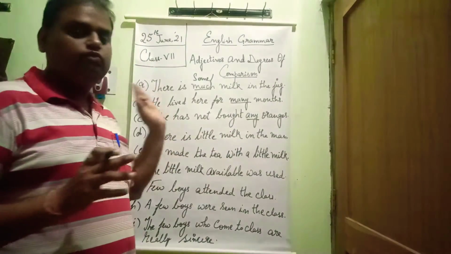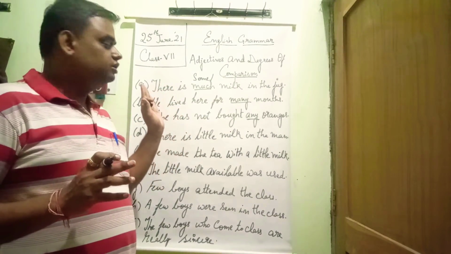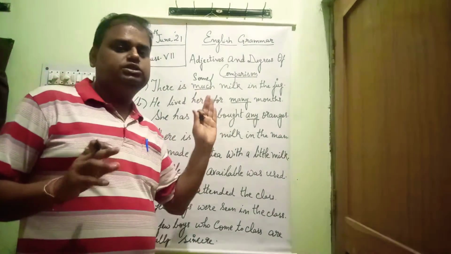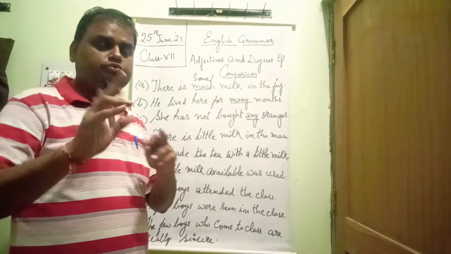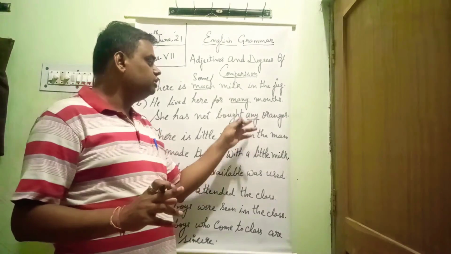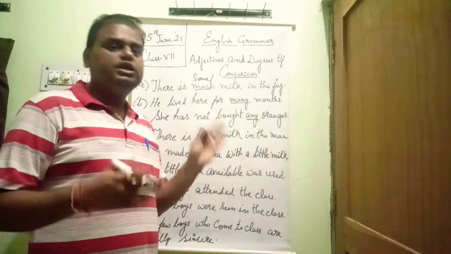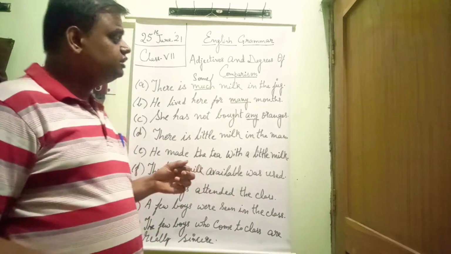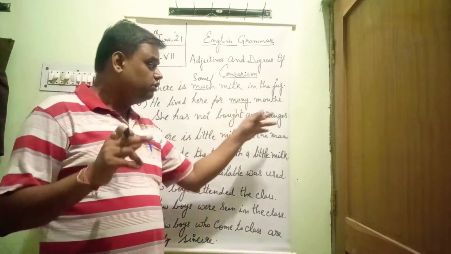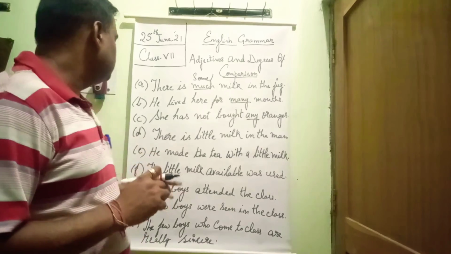Suppose that here you see she has not bought any oranges. It's a negative type of sentence. We cannot say she has bought any oranges. No. Where there is a negative sense and a countable noun, there we use any. She has not done any question. Any. Where there is a negative sense and the noun is countable, there we use any.